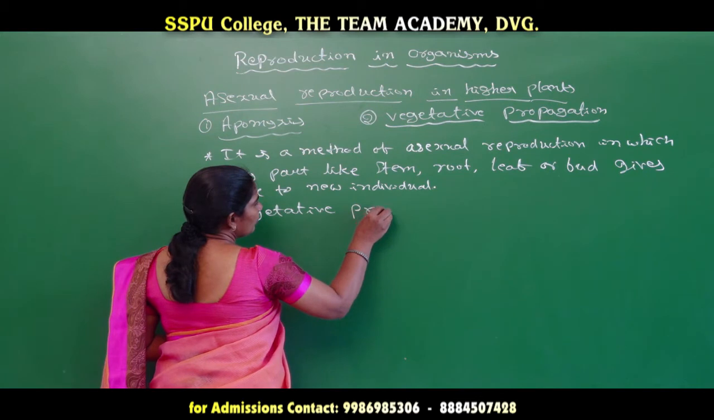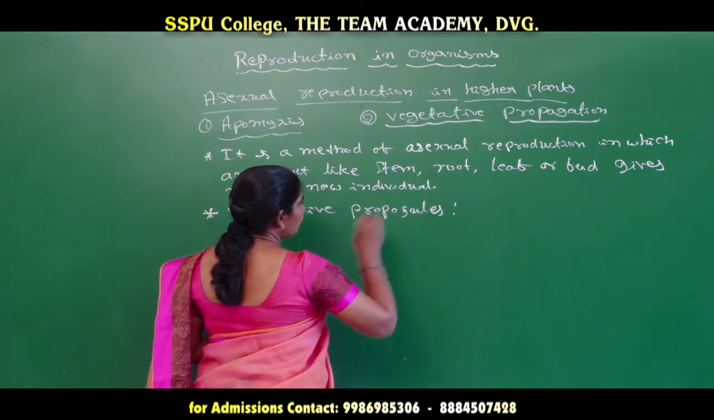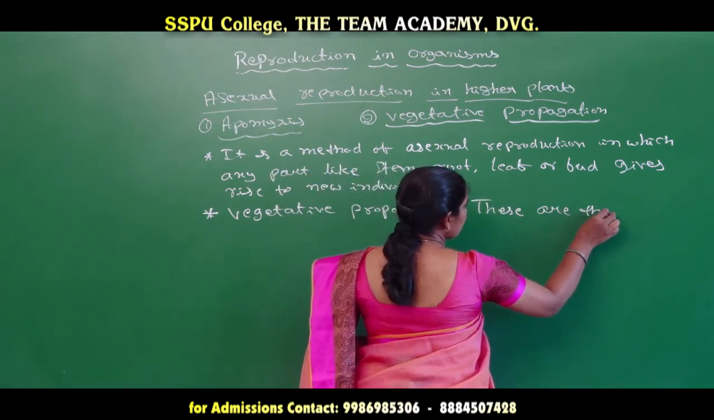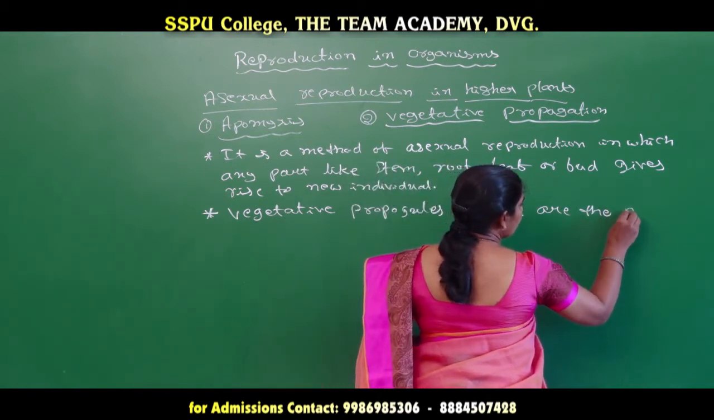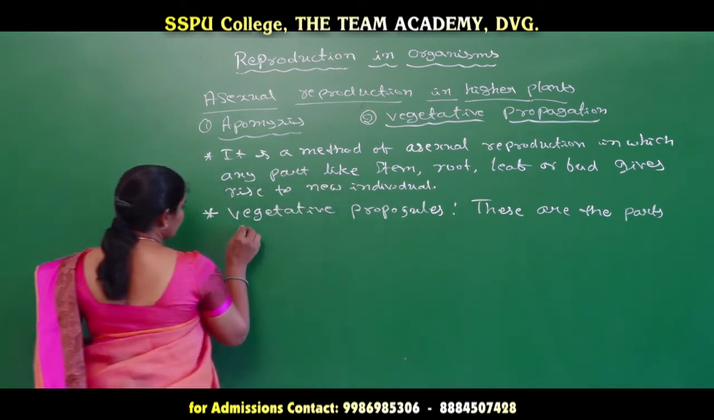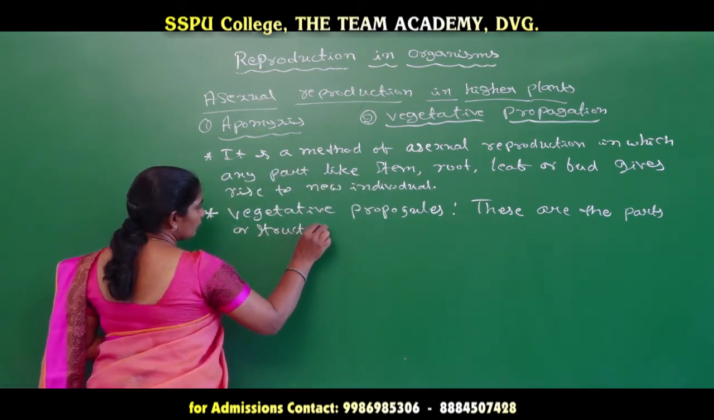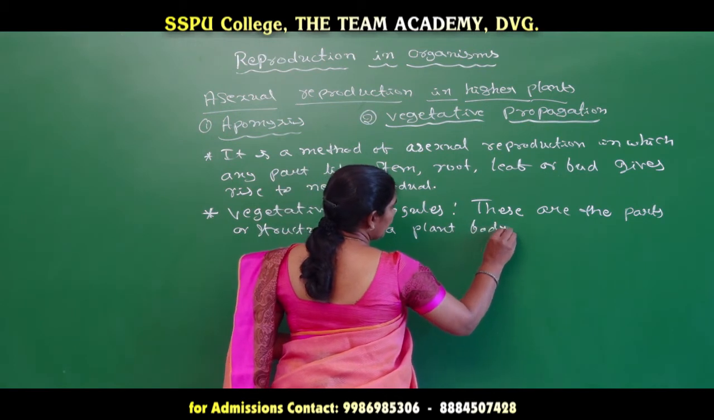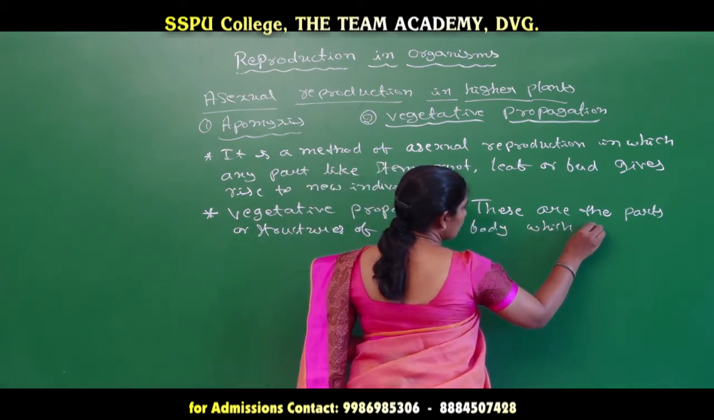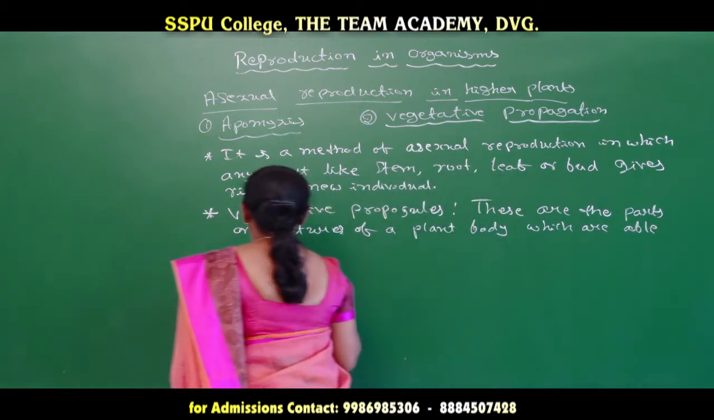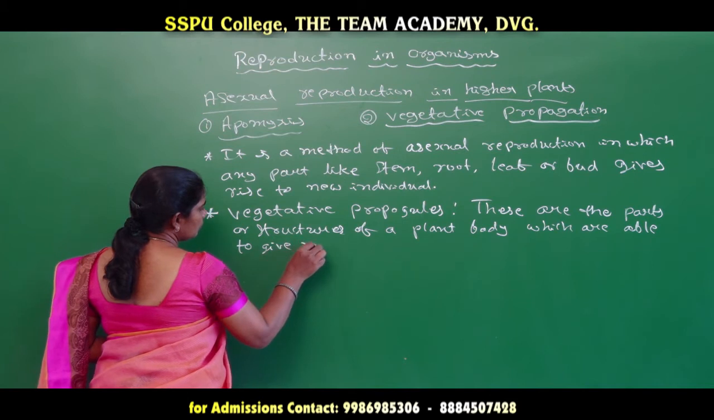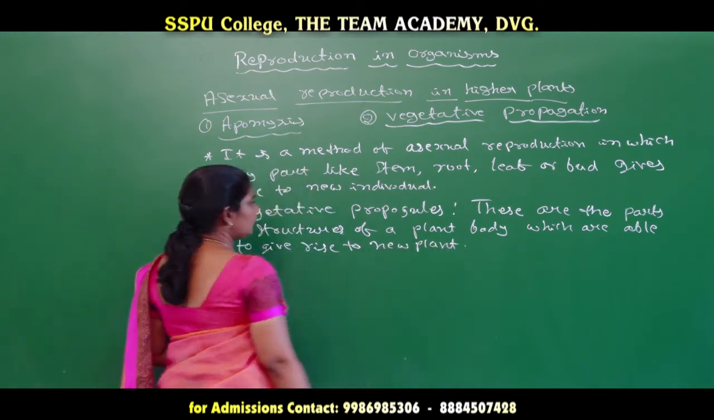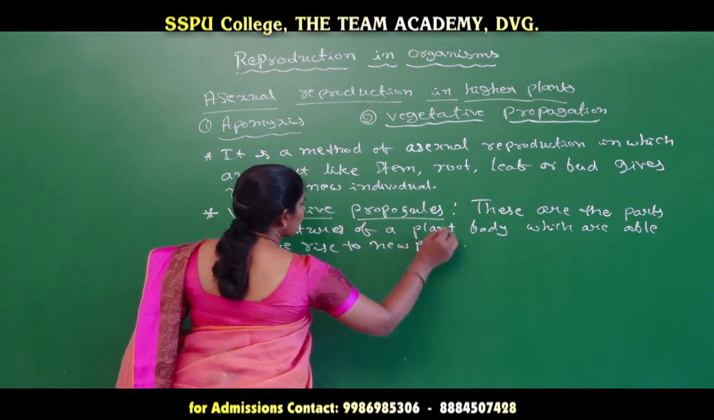Vegetative propagules. So vegetative propagules are nothing but the structures or parts of a plant body which are able to give rise to a new plant. So those are nothing but the vegetative propagules.